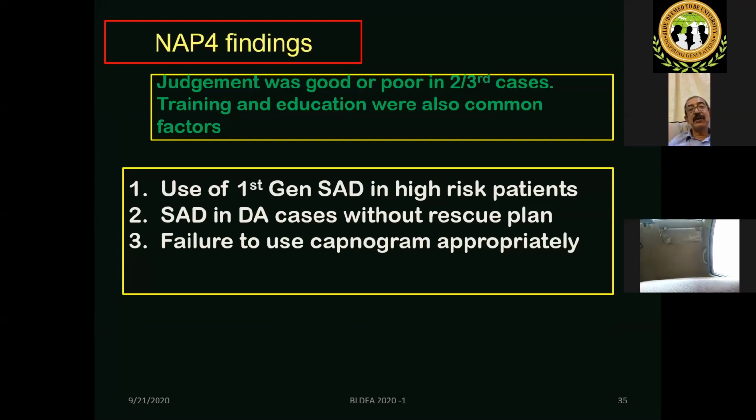Some of the wrong actions were use of first generation supraglottic devices in high risk patients, and difficult airway cases without a rescue plan. Using a supraglottic device is not wrong, but you must have a plan for intubation. And failure to use capnography is really surprising, that even in the UK, where capnography is so widely available, failure to use it has been a cause of airway disasters.